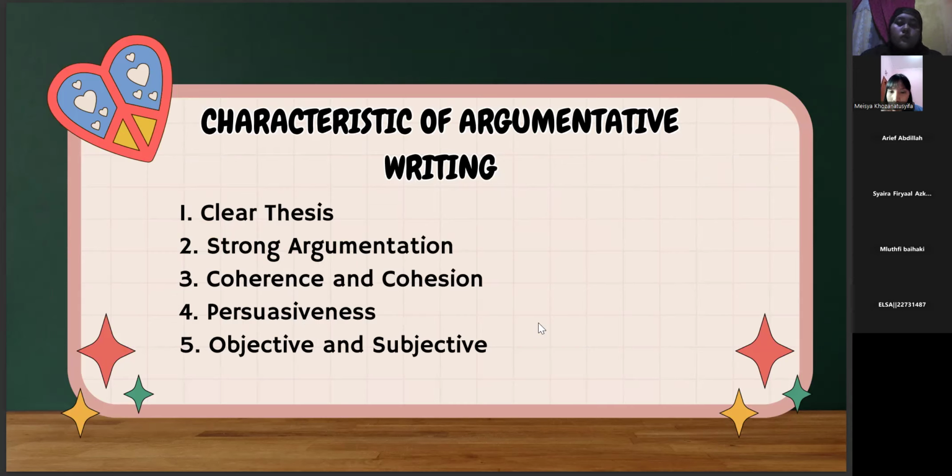And there are characteristics of argumentative writing. First is clear thesis. In this characteristic, the text presents a main idea or thesis that is maintained throughout the document.